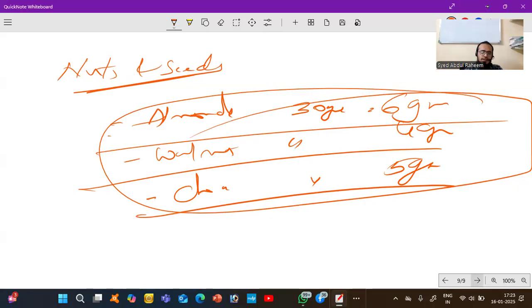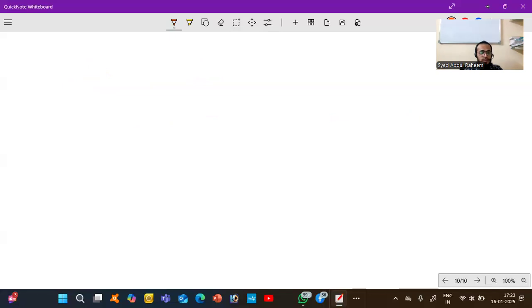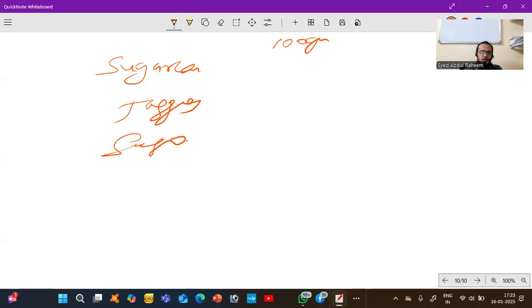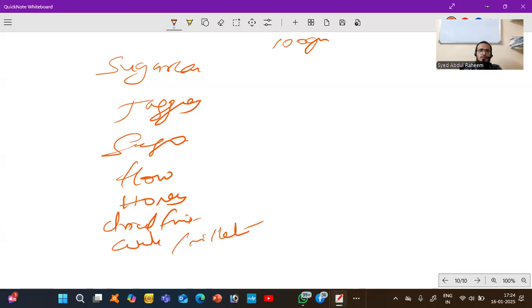Now we have different types of food, like sugar cane, per 100 grams. Next we have jaggery, which is also a source of sugar from sugar cane. Sago, flour, honey, dried fruits, cereals, millets, whatever we take.